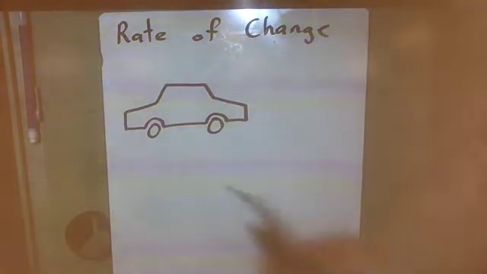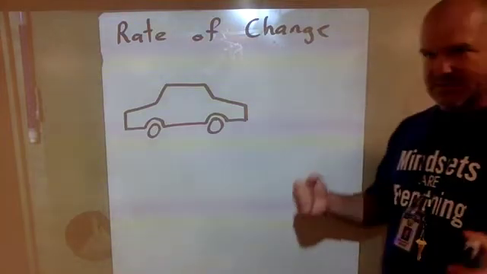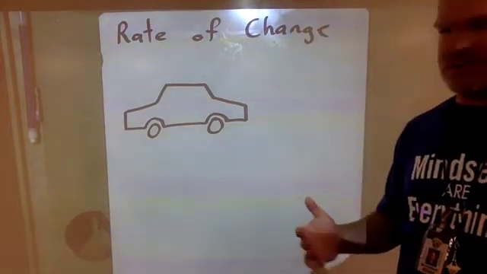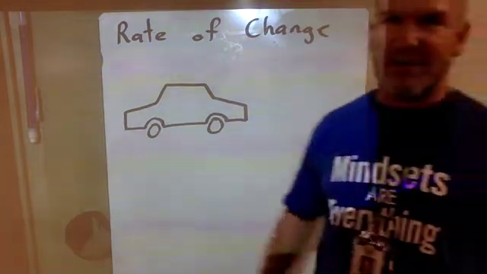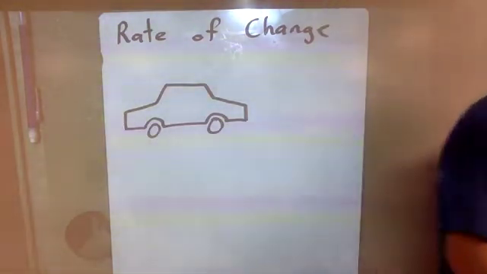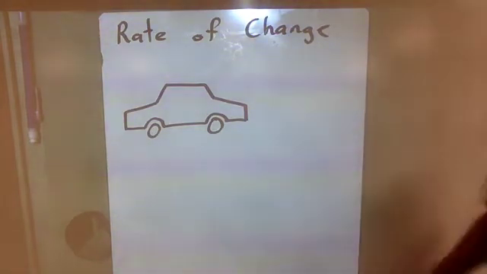Now, if this car is driving down the road, the driver will be able to look at the speedometer and know how fast they're going, because every car I've ever been in has a little speedometer in there that says how many miles per hour they're going. Well, that miles per hour is actually a rate of change.